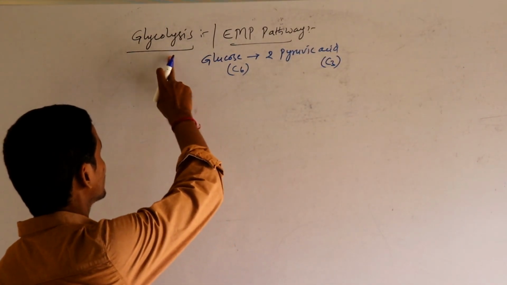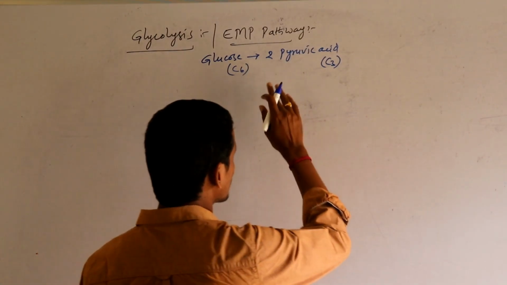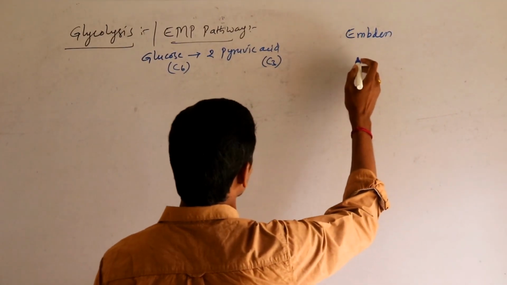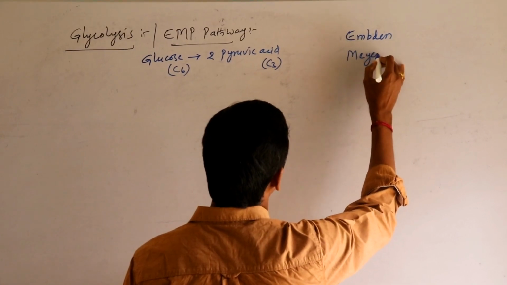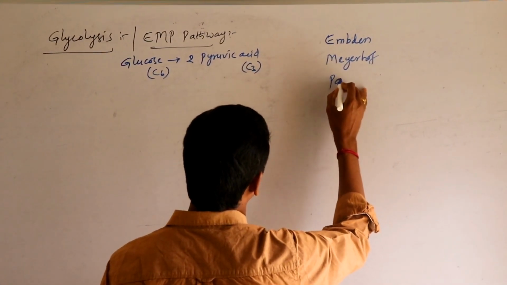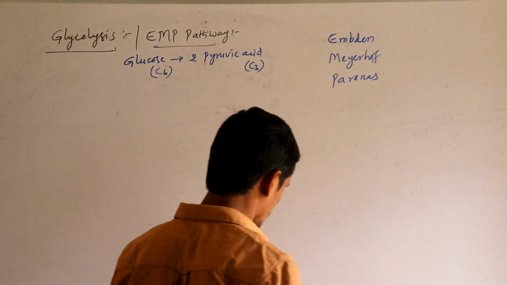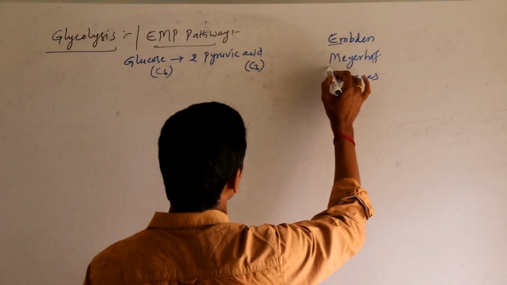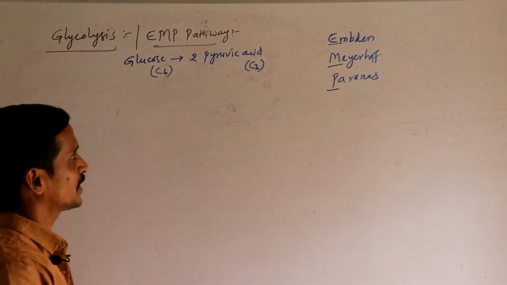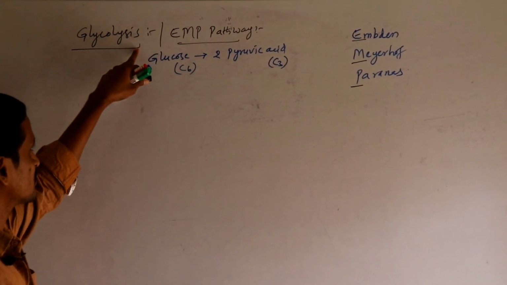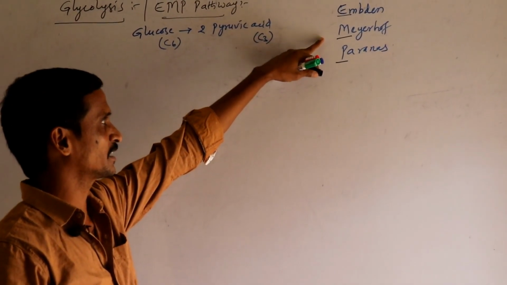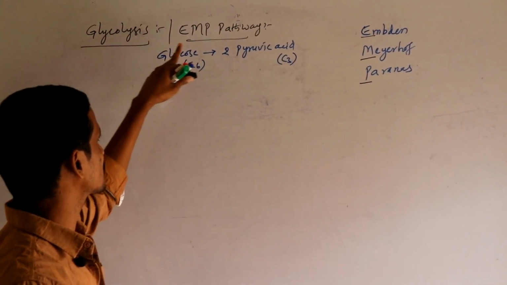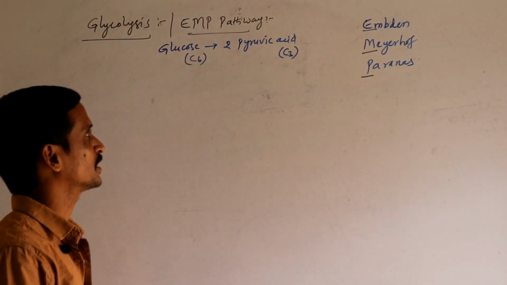That process is glycolysis, and this process was explained by 3 scientists: Emden, Meyerhoff and Parnas. By considering the first letter of these 3 scientists' names, it is called the EMP pathway.